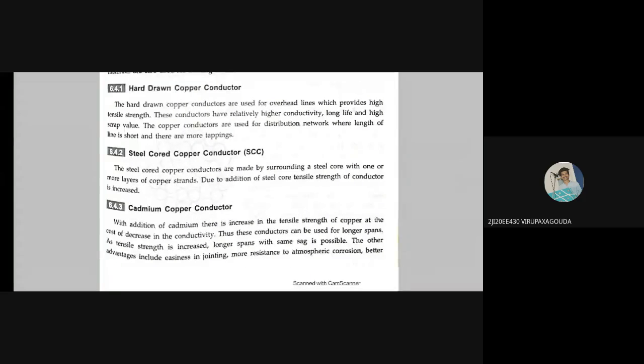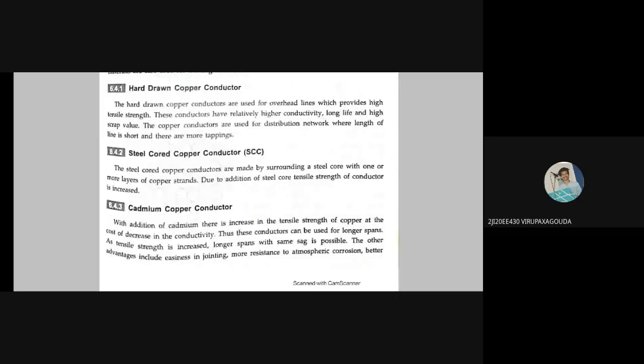But sometimes it is not economical to use the copper also. So that is why these conductors have relatively higher conductivity. Okay, long life, high scrap value. The copper conductors are used for distribution networks where the length of the line is short and there are more tappings. Okay. So hard drawn copper conductor is one among the different conductor materials.